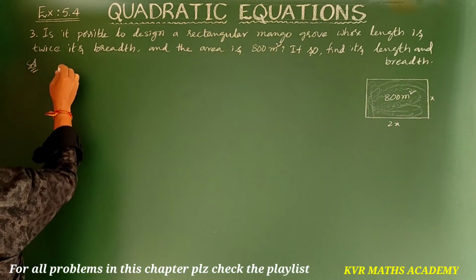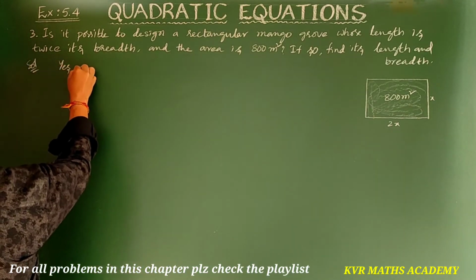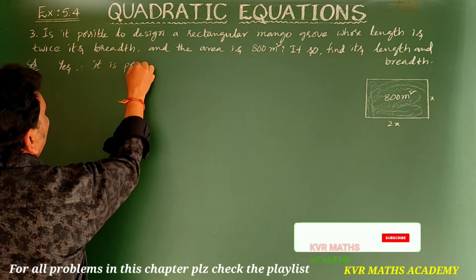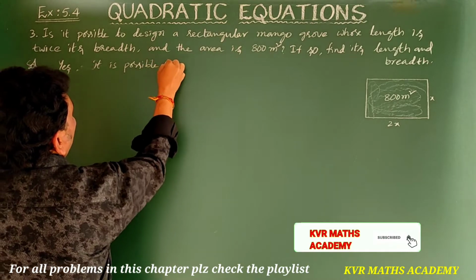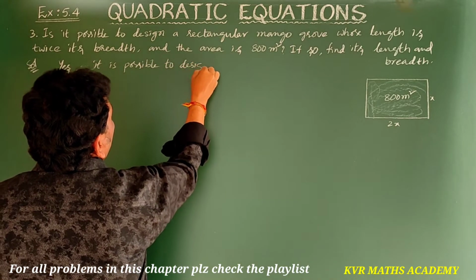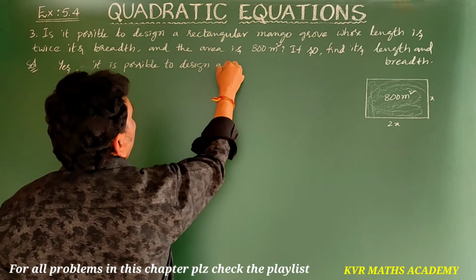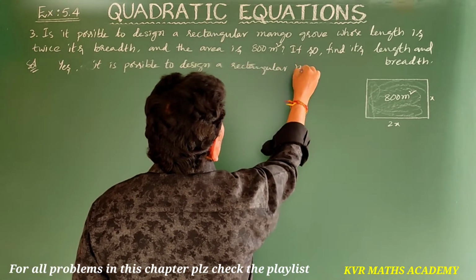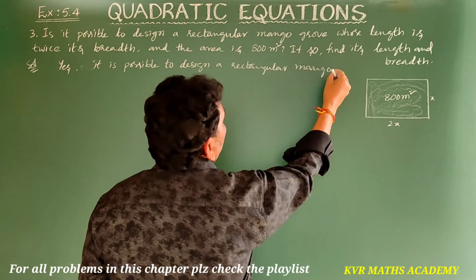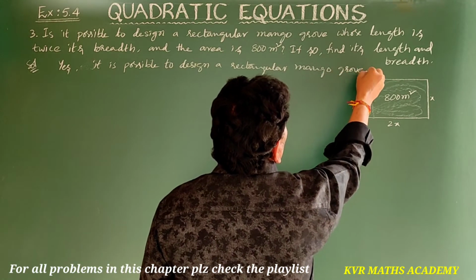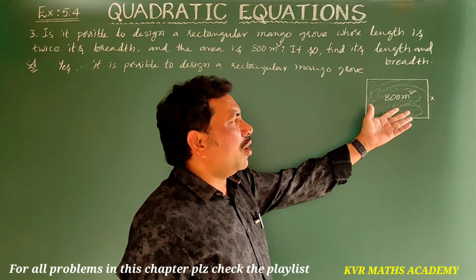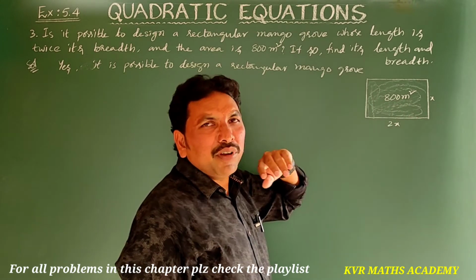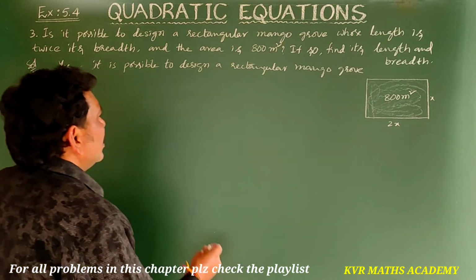Solution. Yes, it is possible to design a rectangular mango grove. Why? Because we have done so many problems according to these sums, right? So many problems we have done. Yes, so let us take.